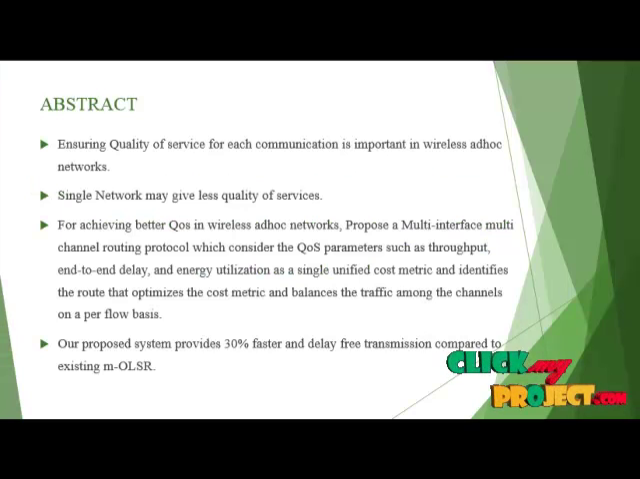Abstract. Ensuring quality of service for each communication is important in wireless ad hoc networks. A single network may give less quality of service. For achieving better QoS in wireless ad hoc networks, we propose a multi-interface multi-channel routing protocol which considers quality of service parameters such as throughput, end-to-end delay, and energy utilization as a single unified cost metric, and identifies the route that optimizes the cost metric and balances the traffic among the channels on a per flow basis.